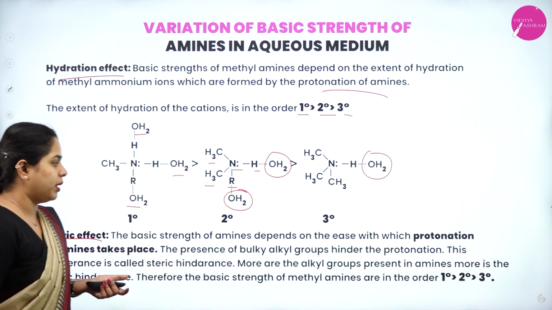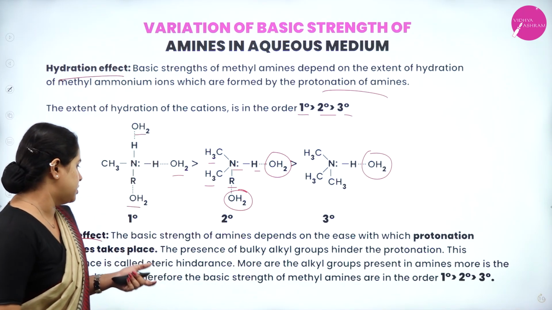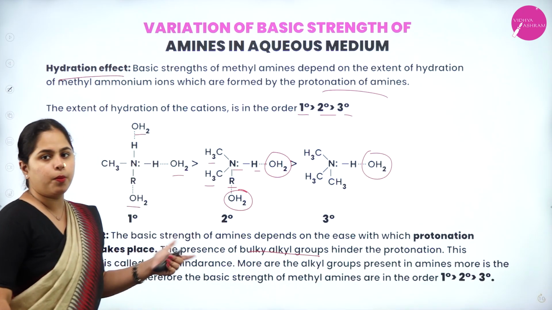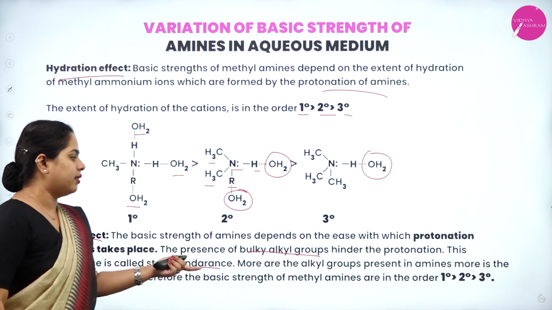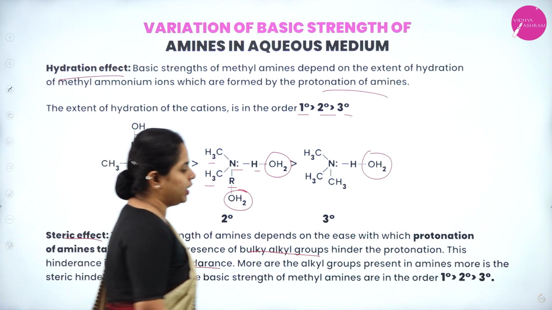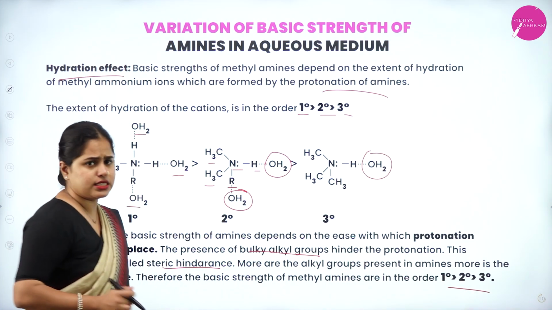The basic strength of amines also depends on the ease with which the protonation of amines takes place. The presence of bulky alkyl groups hinders the protonation. This hindrance is called steric hindrance. The more alkyl groups present in amines, the more the steric hindrance. Basic strength will be in the order primary, secondary, tertiary. Now, according to this, that is the steric effect.